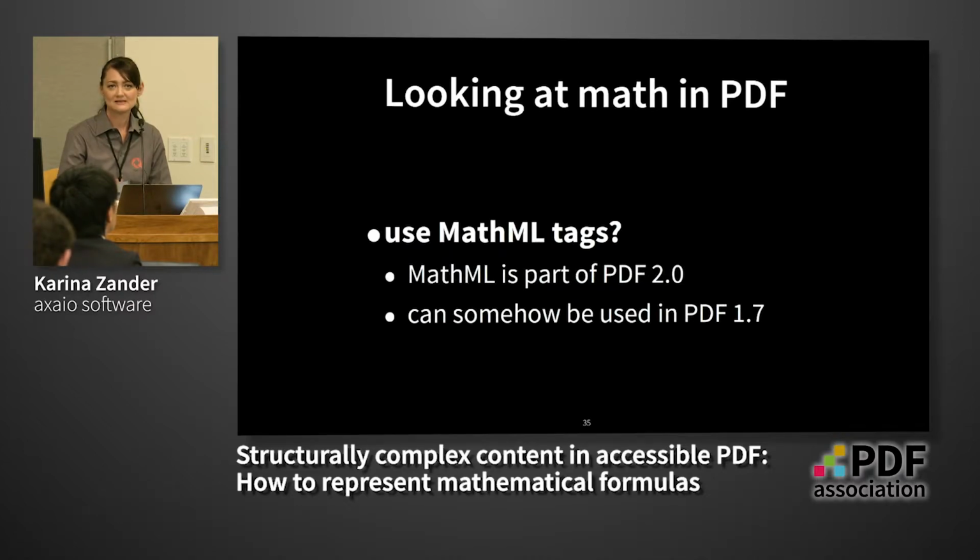We could say, let's use MathML tags. MathML is maybe the best way to map mathematical formulas somehow accessibly. It is part of PDF 2.0 and can somehow be used in PDF 1.7. So we could assume the problem is solved, right?